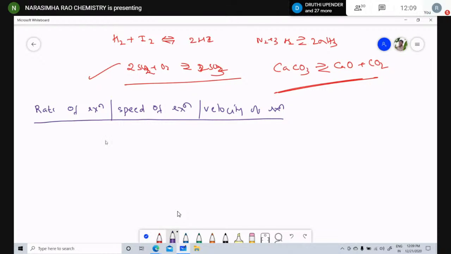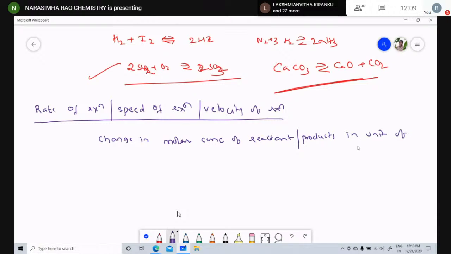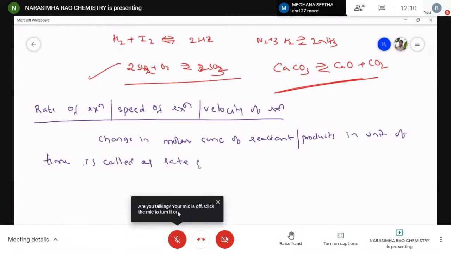The change in the molar concentration of reactants or products in a unit of time is called the rate of reaction.